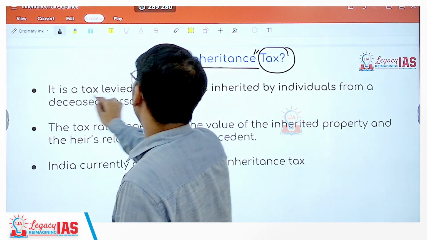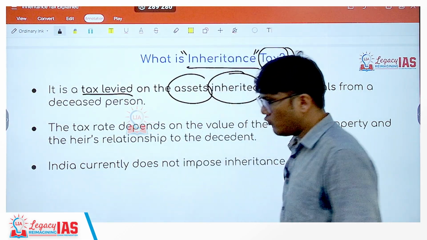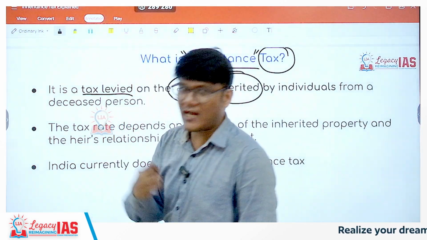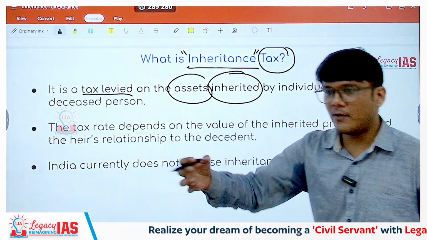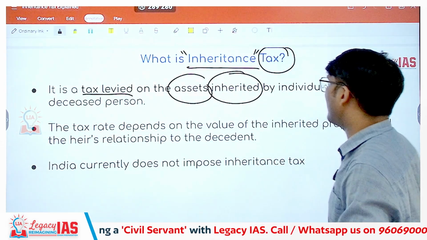So it is what? It is a tax levied on the assets inherited. Okay, so someone has passed away, so their assets are there. Now someone would inherit those assets. Let's say a mother passes away and her child inherits that particular asset.